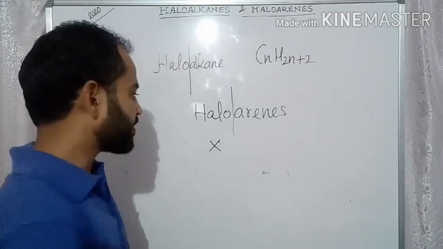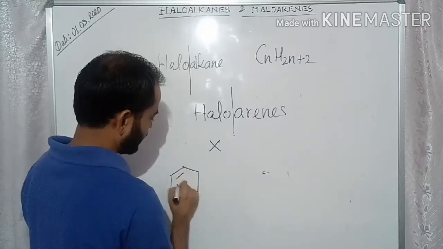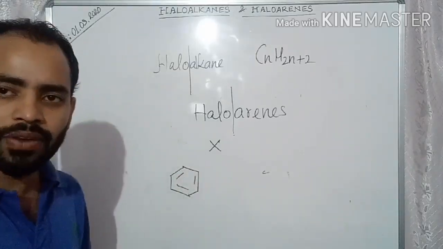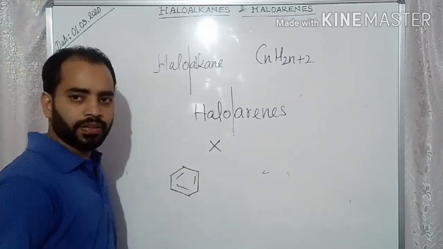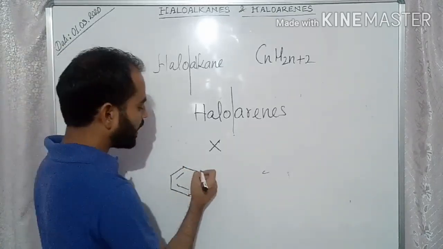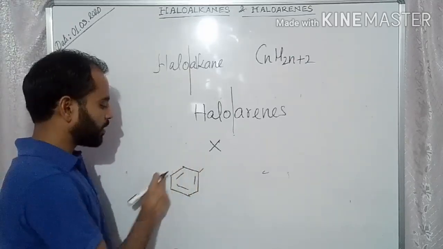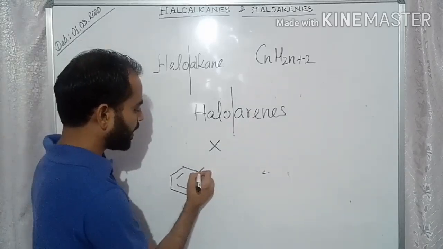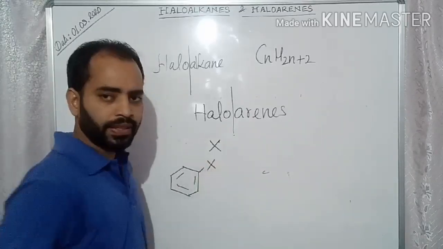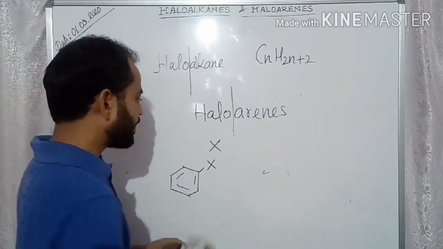As for example, this is benzene, known to everyone. In each carbon of benzene, one hydrogen is there. If this hydrogen is replaced by any halogen, then it is called haloarene. Hope it is clear.